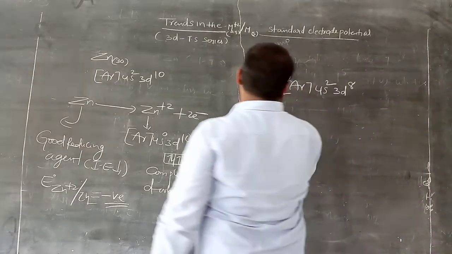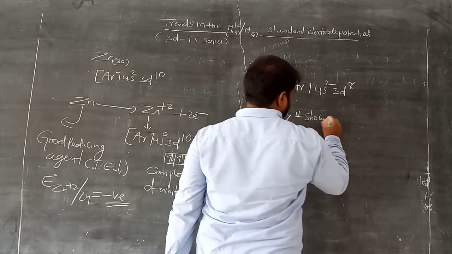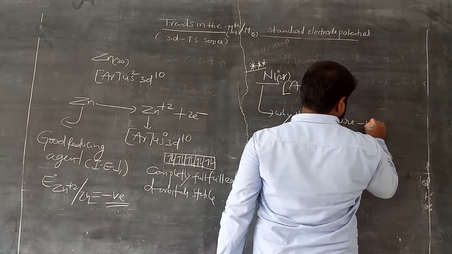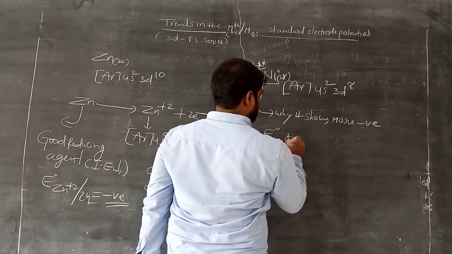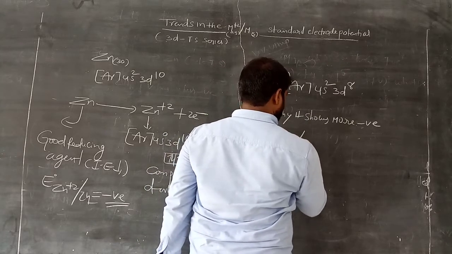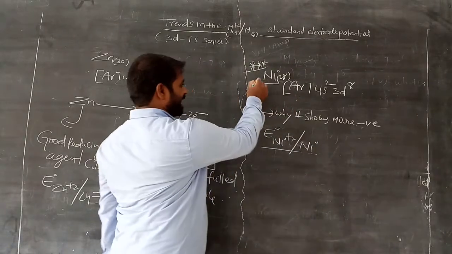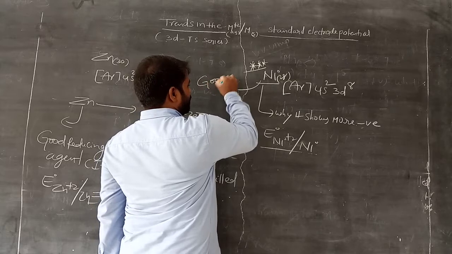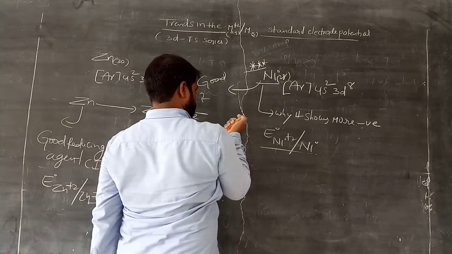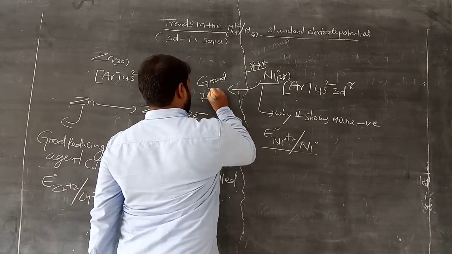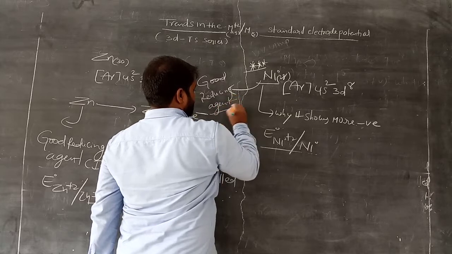So why does it show a more negative standard electrode potential and act as a good reducing agent?